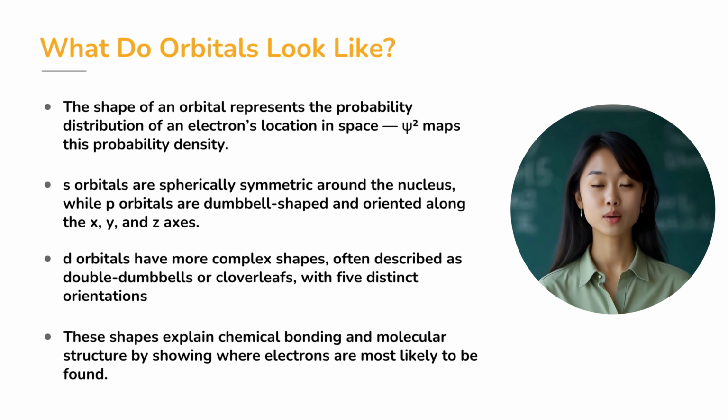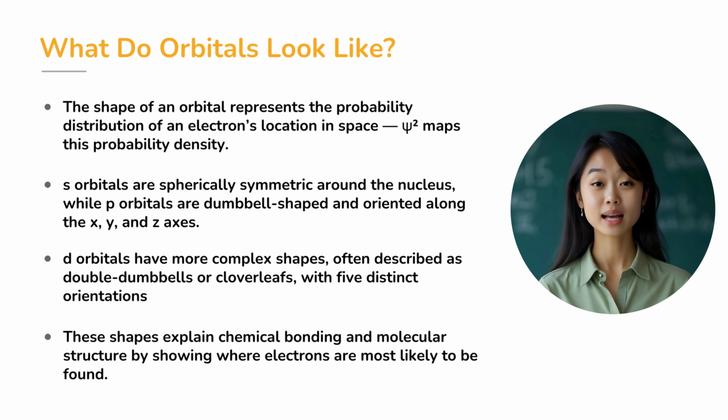A d orbital, where L equals 2, has more complex shapes, typically cloverleaf forms. These shapes aren't just for show. They determine how atoms bond, how molecules form shapes, and how chemical reactions occur. Each shape represents a solution to Schrödinger's equation, with real physical meaning.